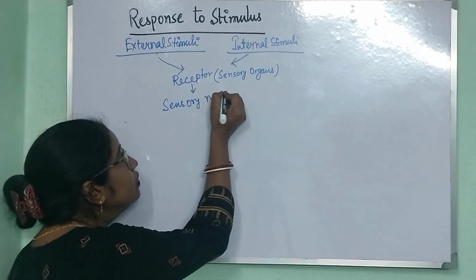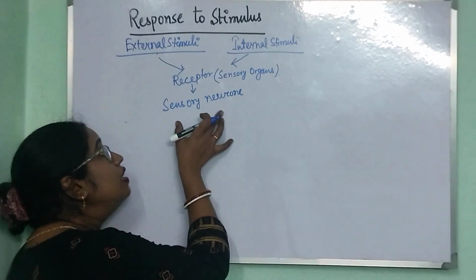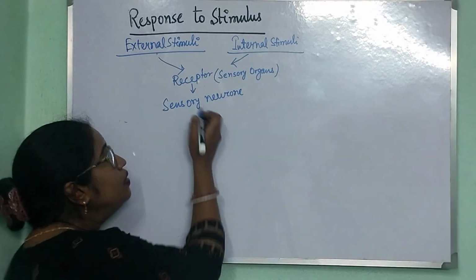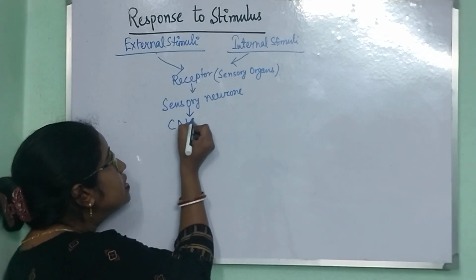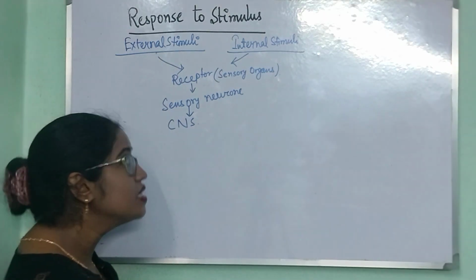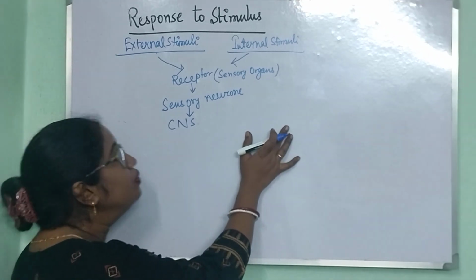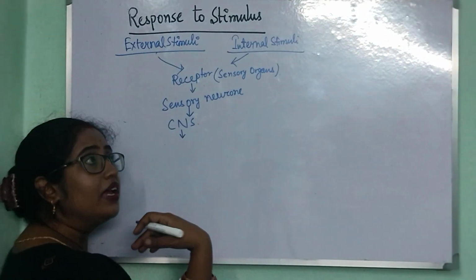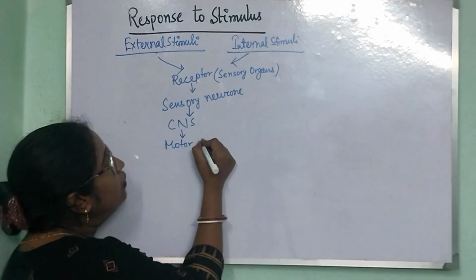sensory neuron transmits this information that is received from the stimuli to the central nervous system. The central nervous system then processes this information and gives the reaction order to the motor neuron.